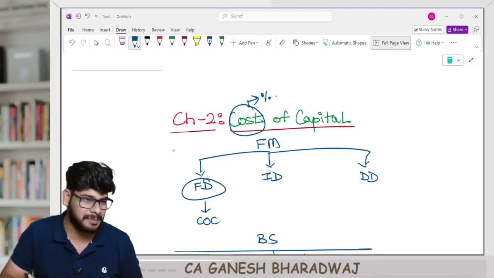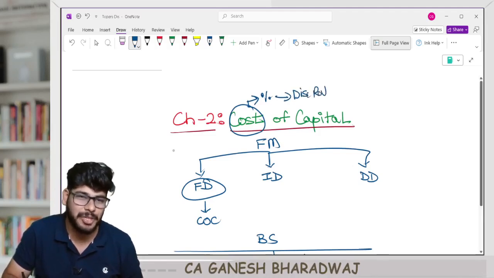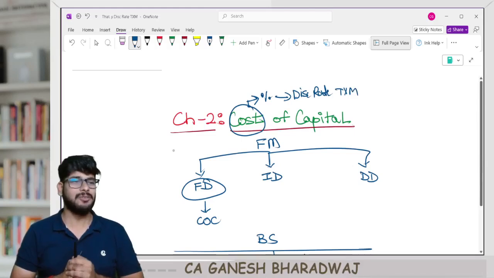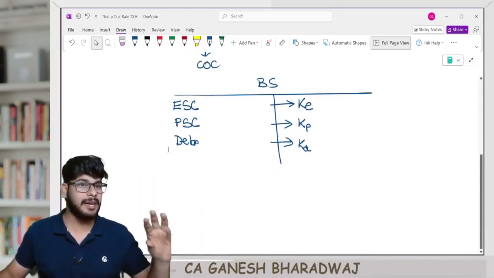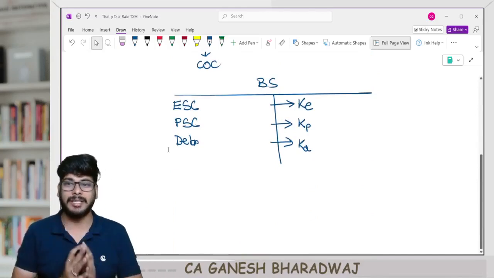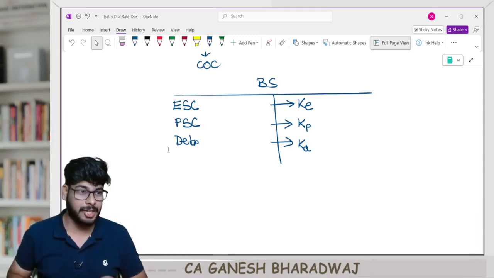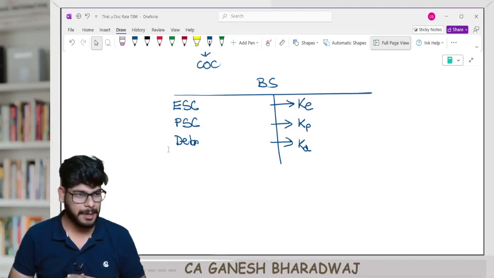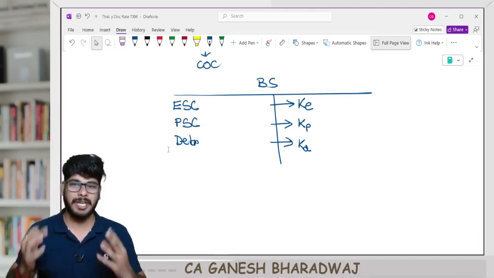One more point: this cost is nothing but the discount rate which we saw in our time value of money chapter. How? We saw the IRR calculation. Every complete financial transaction has both inflows and outflows associated with it. Say you go to a bank and open an FD.